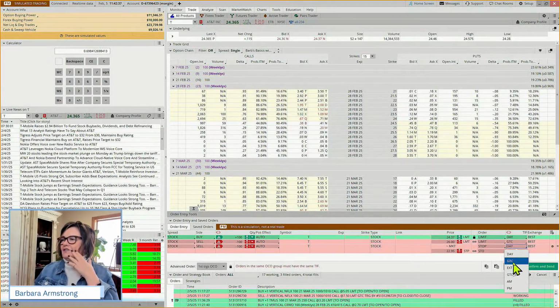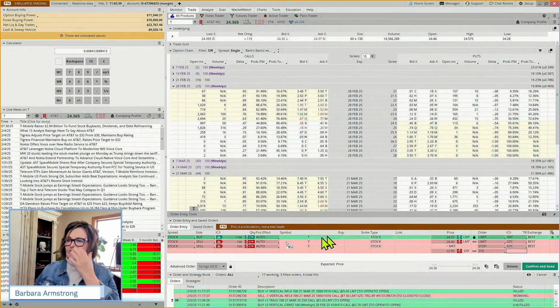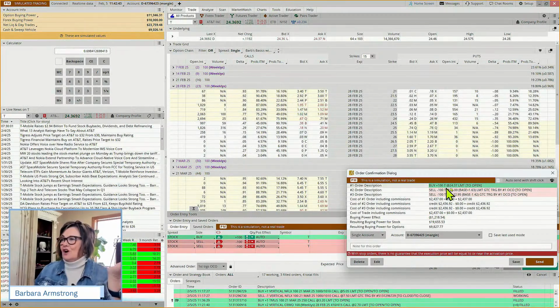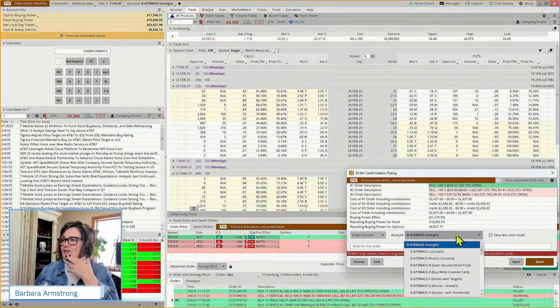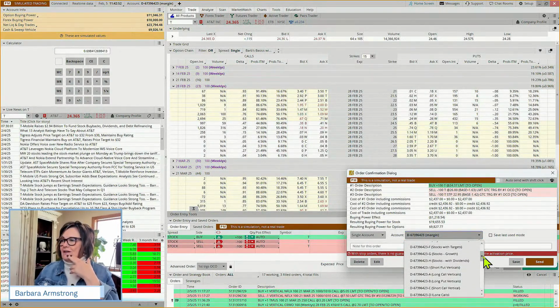Now, what's the advantage of buying a stock as opposed to using an option? Well, the advantage is that you don't have time decay, but the disadvantage is that you're tying up more cash. But you can afford to be a little more patient.